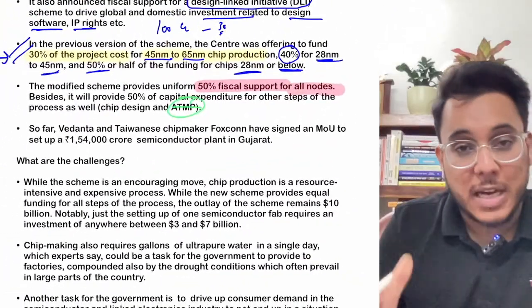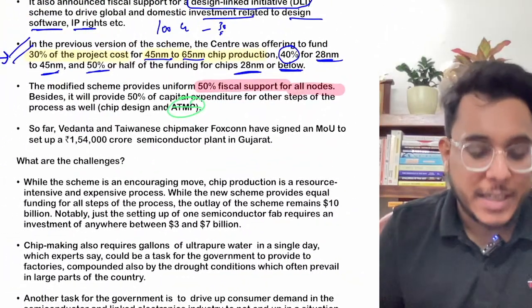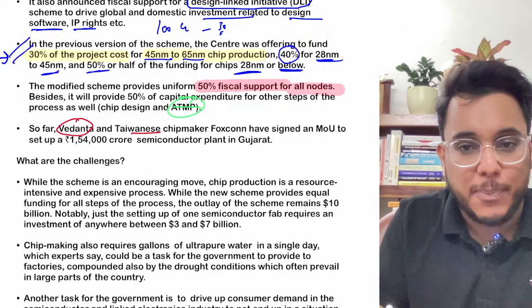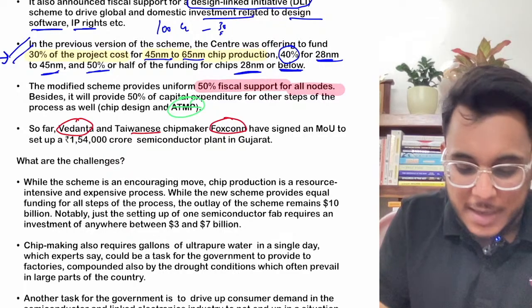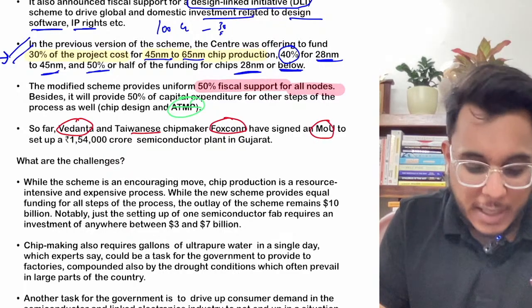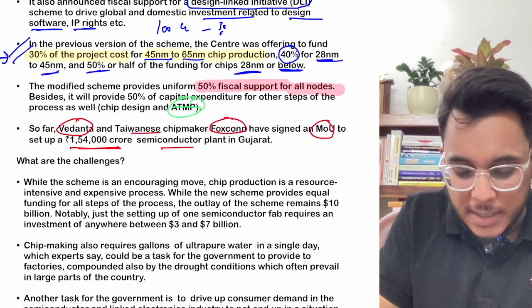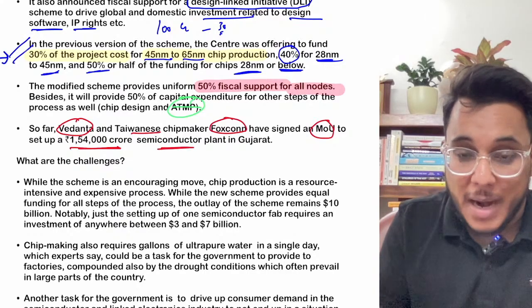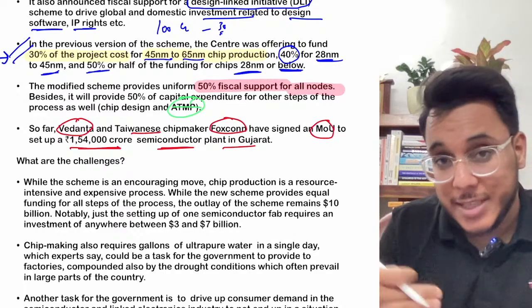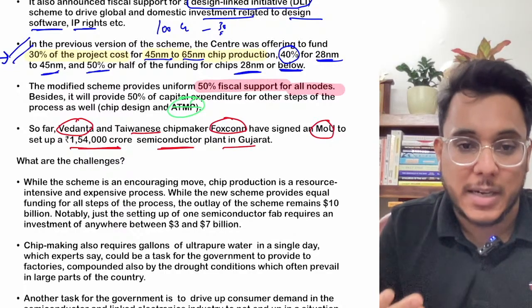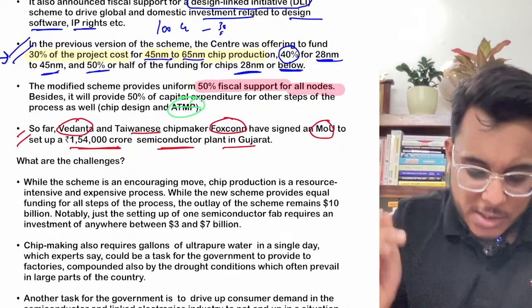Now many foreign companies have also shown interest in that, and Vedanta and the Taiwanese chip maker Foxconn have signed an MOU with the government, and a 1,54,000 crore rupees semiconductor chip plant will be established in Gujarat. So this scheme is showing benefits, and FDI has also started to come. That is something which is good.